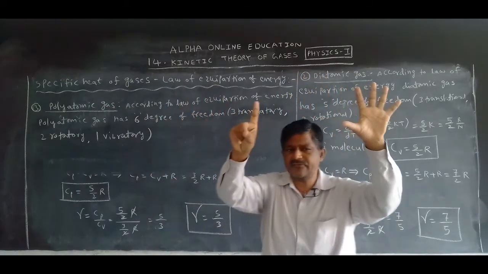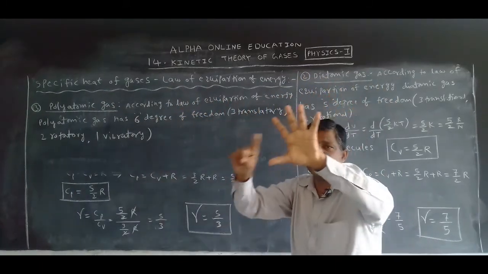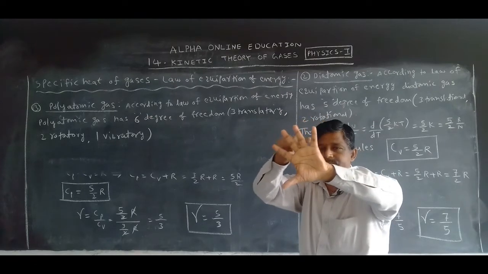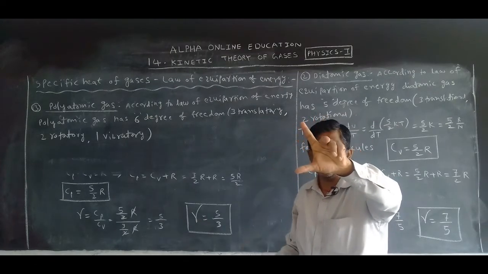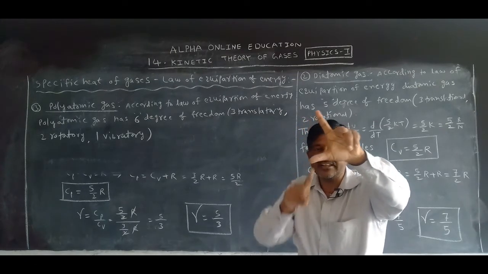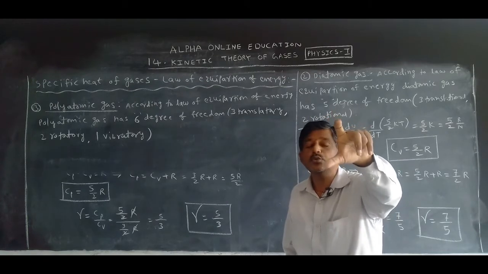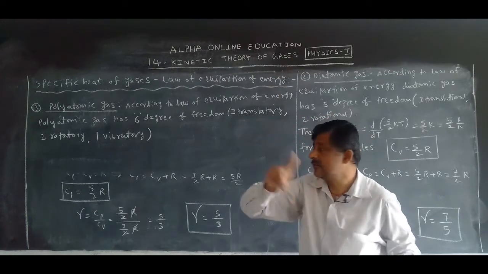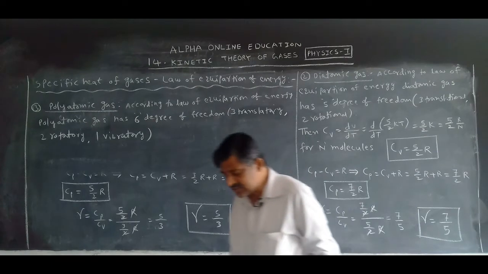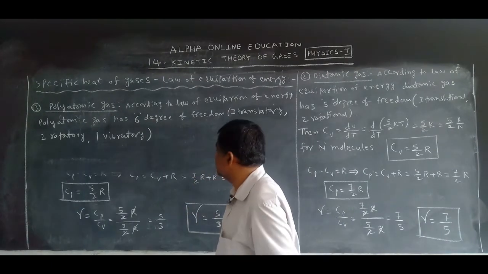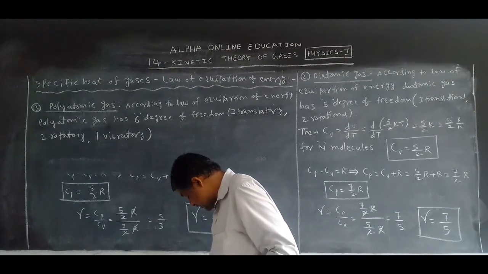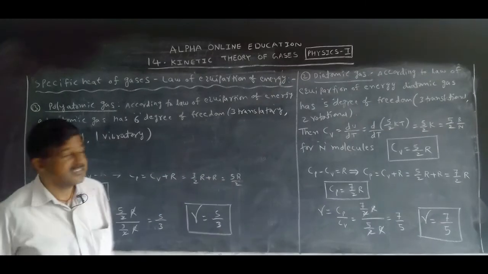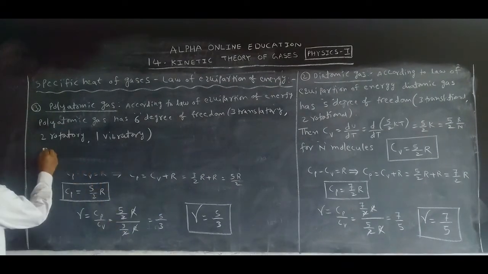In that, X, Y, Z: 3 translatory, 2 rotatory, clockwise and anti-clockwise, and 1 vibration. So a polyatomic gas has 6 degrees of freedom.